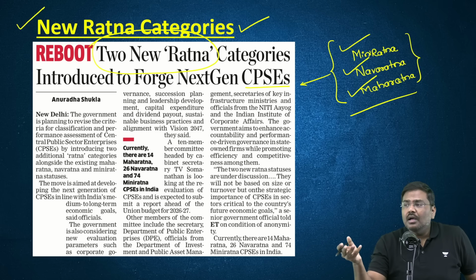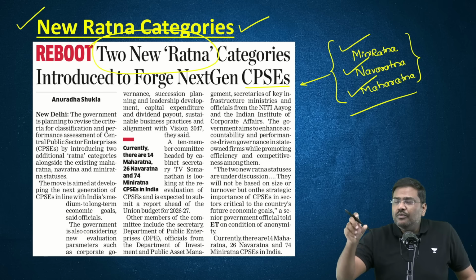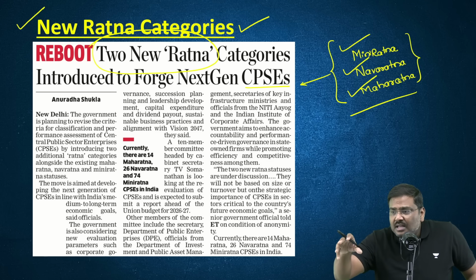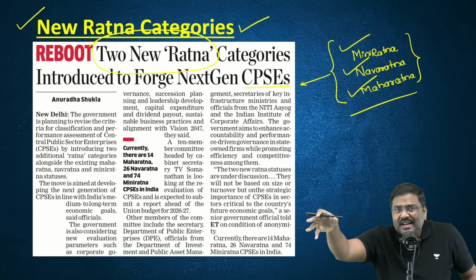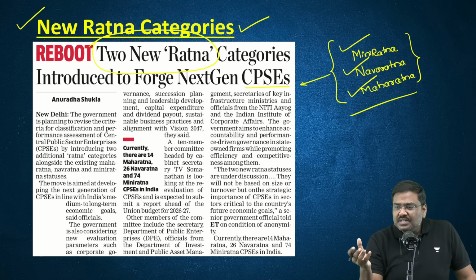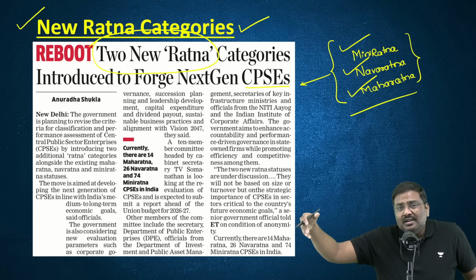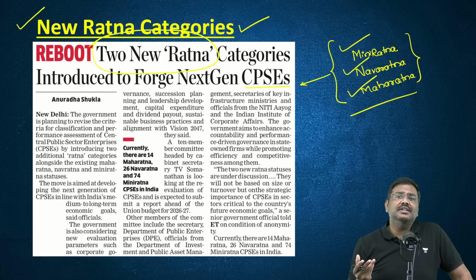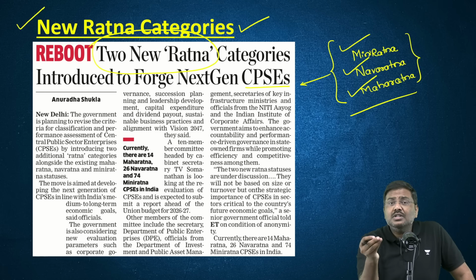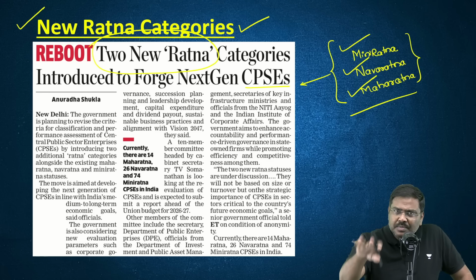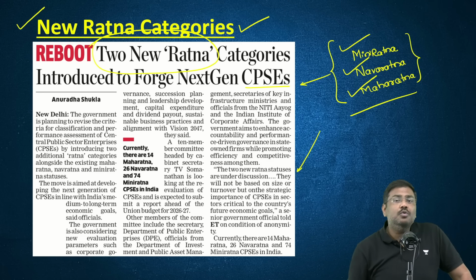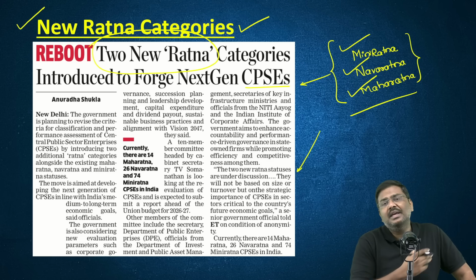For example, is this CPSE focused on protection of the environment? Is it implementing ESG guidelines? Does it have next-generation leadership ready? So different types of parameters would be considered, and we will have two more categories of Ratna CPSEs.